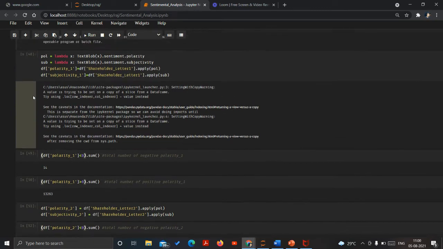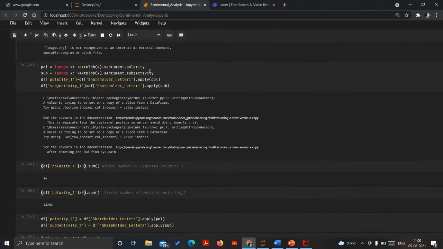Then we created a function, a lambda x TextBlob. Whenever we want to execute this function, we just call it. Similarly, for polarity this is the function, and for subjectivity this is the function.